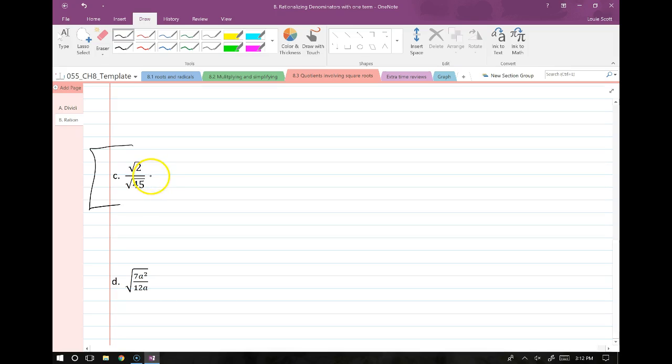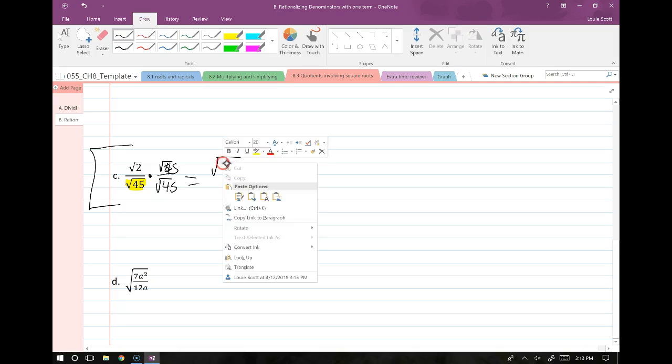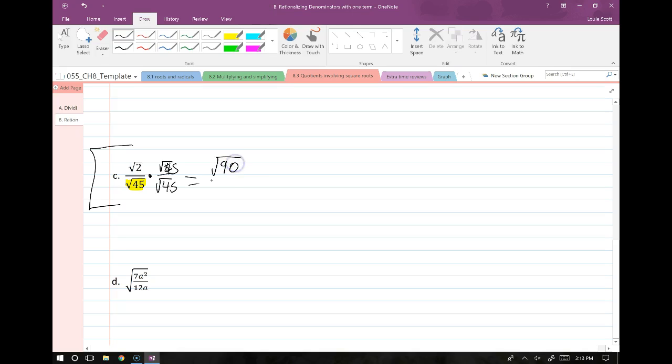So this is what we do. We decide we do not want a radical in this denominator anymore, so we multiply the top and bottom of this fraction by the radical part of the denominator. In this case, the whole denominator is the radical part. So we multiply top and bottom by root 45. That gives us 2 times root 45, which is root 90, over 45.